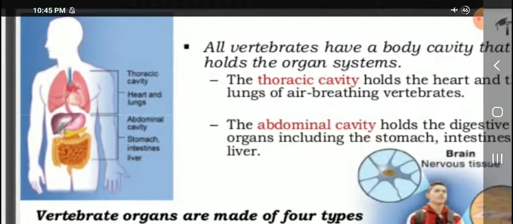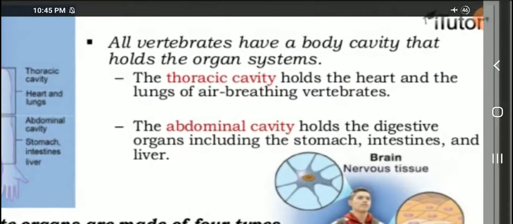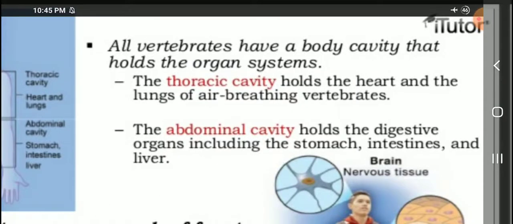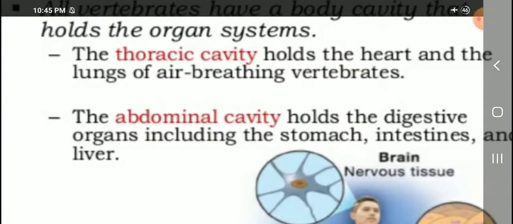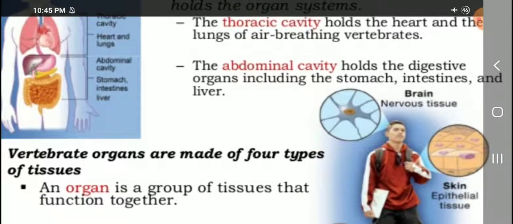Okay. Next students, the thoracic cavity. The thoracic cavity holds the heart. What organs does the thoracic cavity contain? Heart and lungs, in air-breathing vertebrates. Then the abdominal cavity, what are the organs? Stomach, intestines and liver.